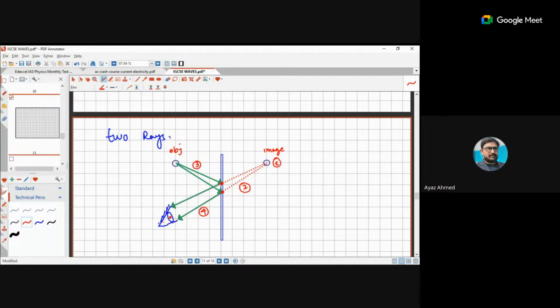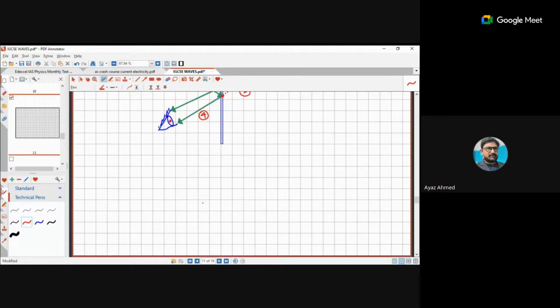Okay. So now you have lateral inversion. There is one question I have seen in past papers that there is a console, and in that console, there is a shop, just like a shop. There is a writing chart behind, and there is a mirror in front, and there is an observer basically who is to be tested for eyesight.